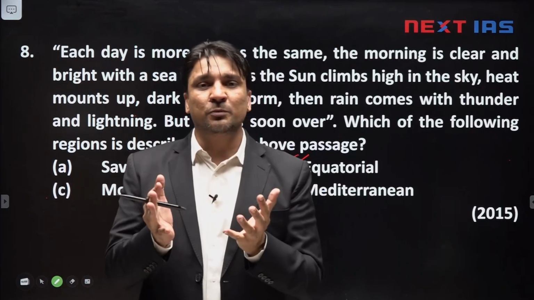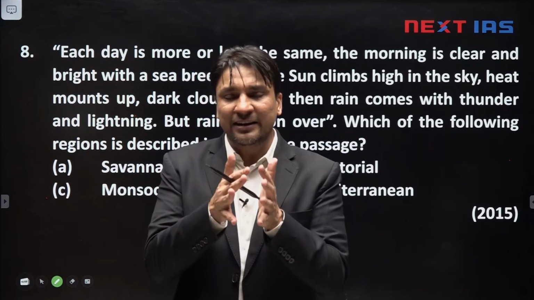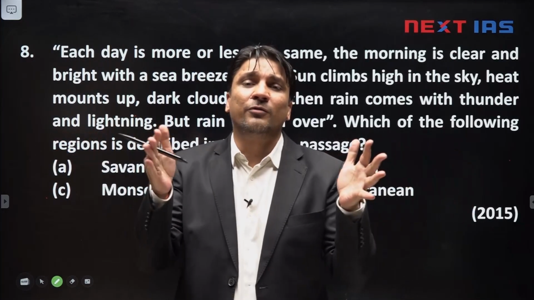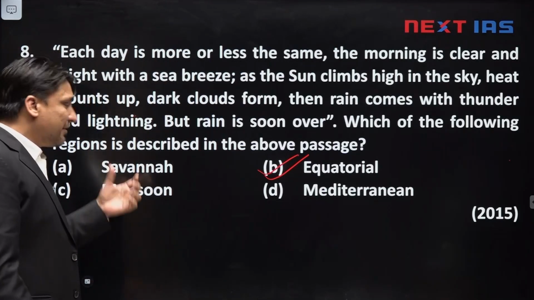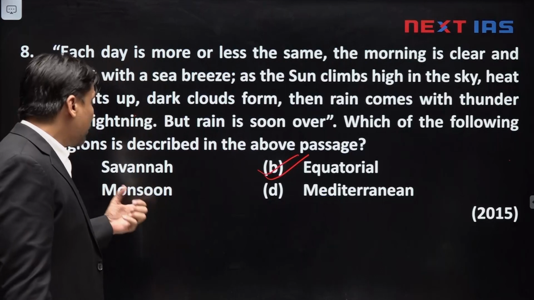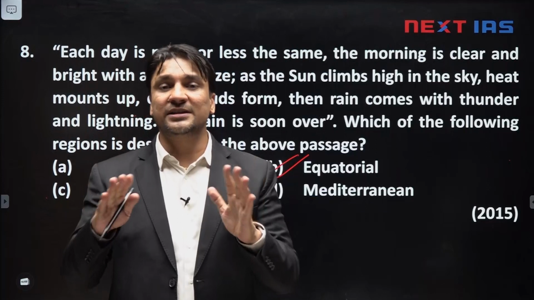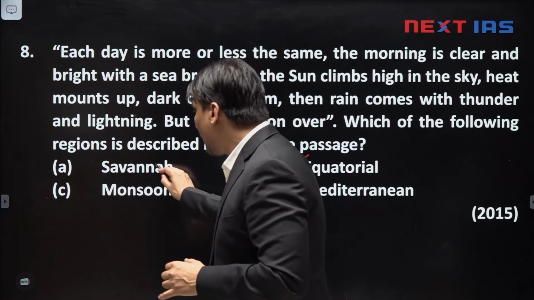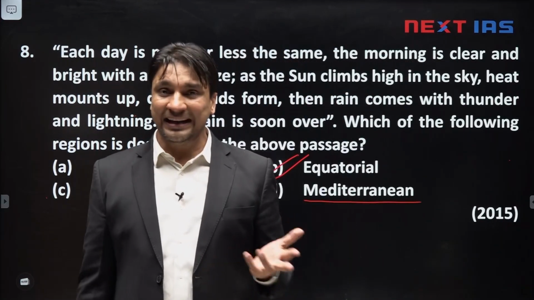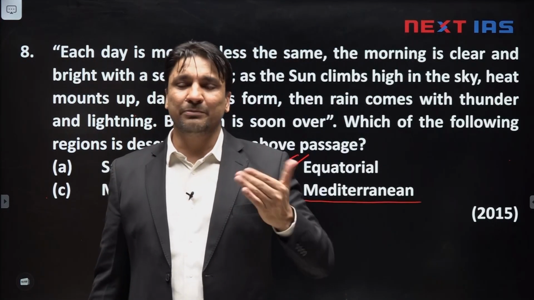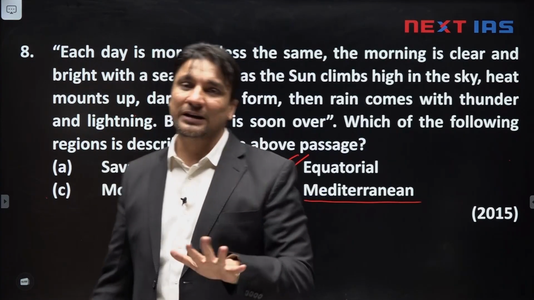And the rain caused by thunderstorms or cumulonimbus clouds is of short duration. So rain duration is not very long. Rainfall will happen over a short period of time. Okay. So this is about equatorial type of climate. In savanna region, monsoon region as well as Mediterranean region, there is a high level of seasonality. Seasonal variations in temperature and rain are very high in all the three regions. In Mediterranean region, winters are rainy, summers are dry. Summertime temperature is more than 25 degrees Celsius. Winter time temperature is around 8 to 12 degrees Celsius, correct?